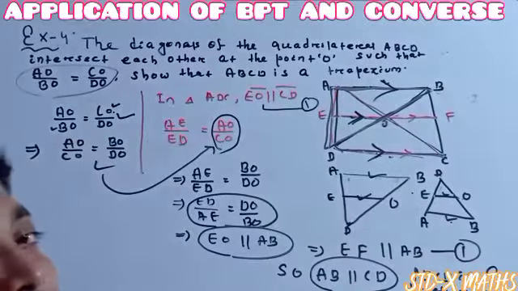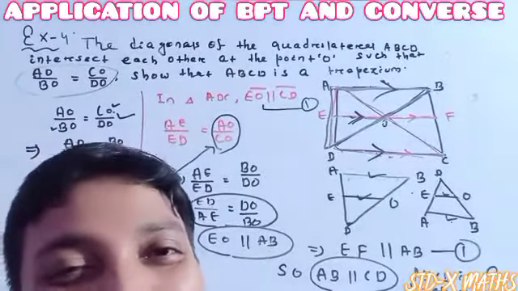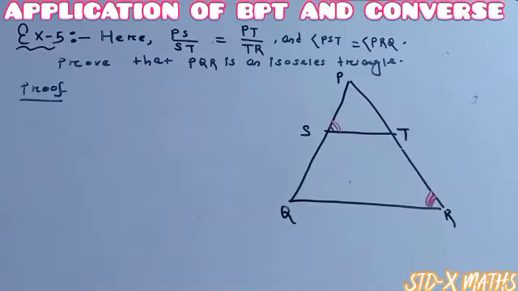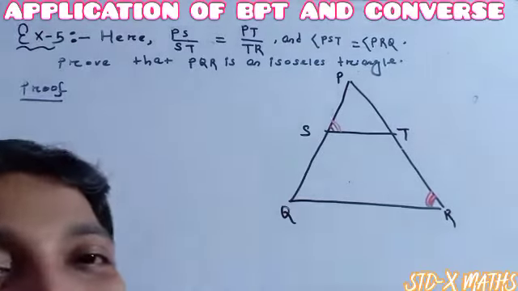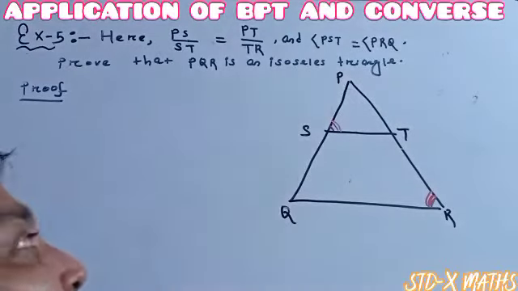Easy or difficult? Easy or difficult, this question? You just have to see. See example 5, which is an interesting question where we have to apply the converse of the Thales theorem. Read the question.